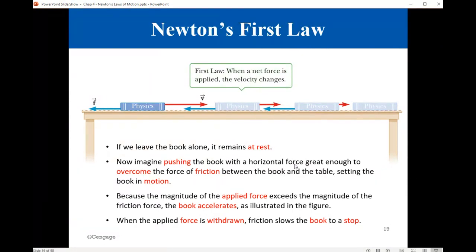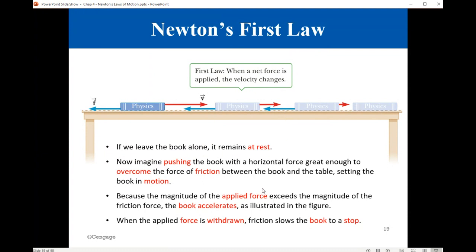Then the book will start moving with some velocity, and with time, because of the friction force, it will slow down until it stops, because the force of friction opposes the motion.